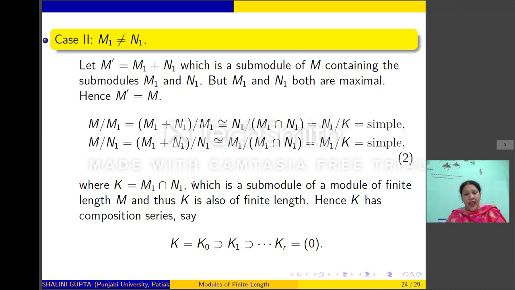K, being a submodule of M1, will be a submodule of M. M is given to be a module of finite length, so K will be of finite length. So K will have a composition series, say K equal to K0 containing K1 containing up to Kr equal to 0.